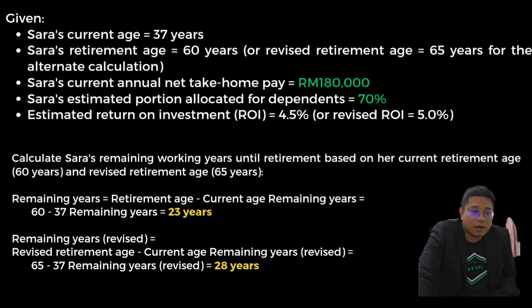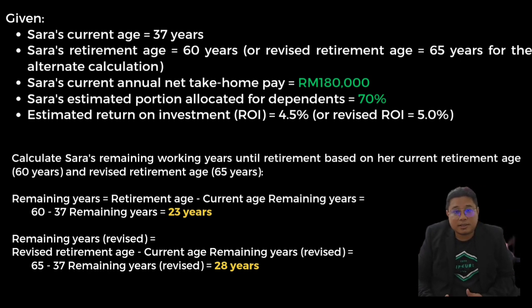Given Sarah's current age is 37 years and retirement age is 60 years, which will be revised to 65 years. Sarah's current annual net take-home pay is 180,000 ringgit. Sarah's estimated portion allocated for dependents is 70%. This is given in the question. Estimated return on investment is 4.5%, which will be revised to 5% later.